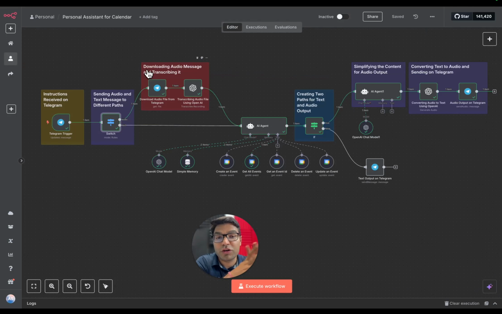Another very important concept that you need to understand while building any AI agent is that data flows in the JSON format throughout this AI agent. And you need to utilize different fields available in that JSON data to configure each node. Let me explain how.